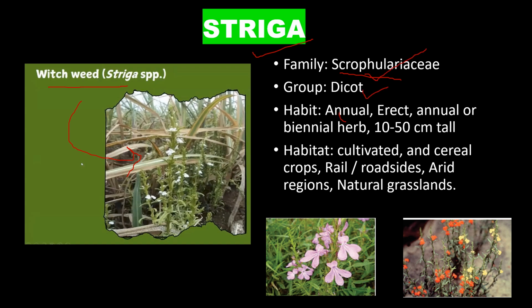Dicot, which is an annual or biennial herb, grows 10 to 50 centimeters tall, found in cultivated soils, roadsides, grasslands, and other cereal crops. Here you can notice the flowering branch. It is Striga aspera. This is Striga asiatica, and you can find other species like Striga hermonthica, Striga passiflora, etc. This is a partial root parasite.